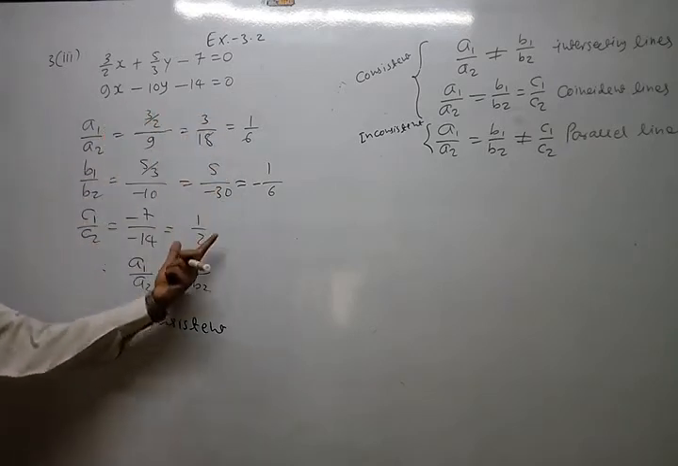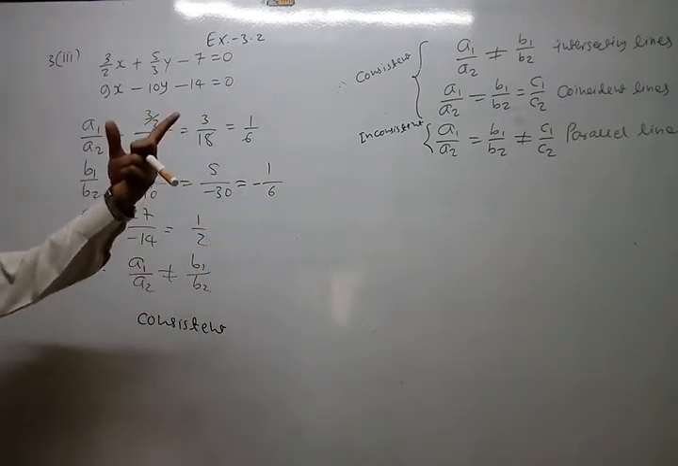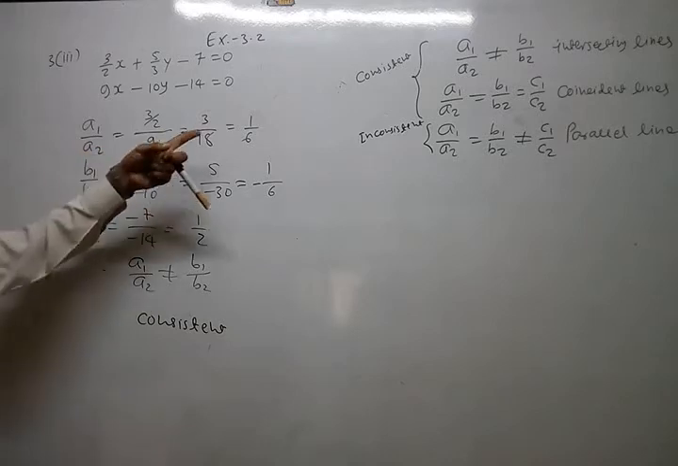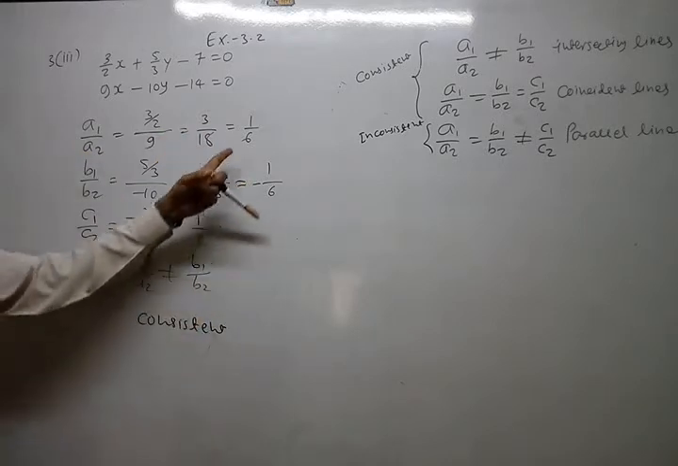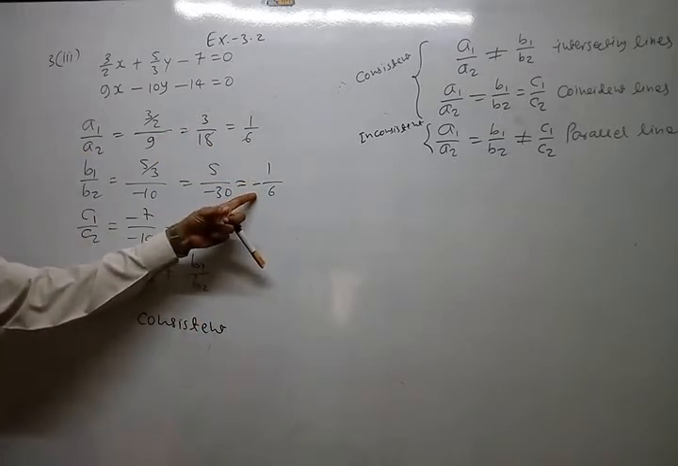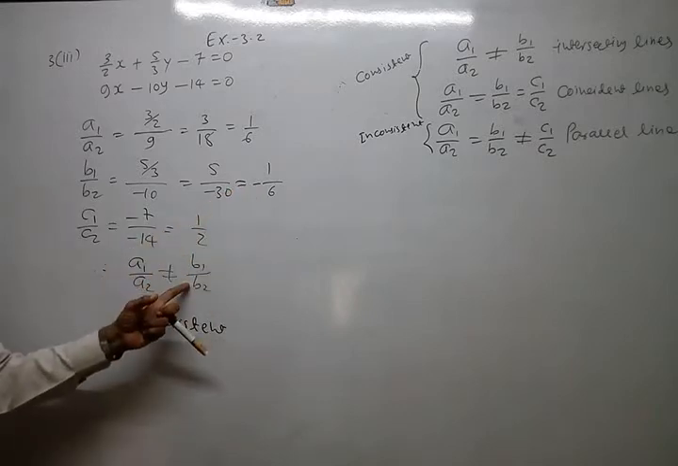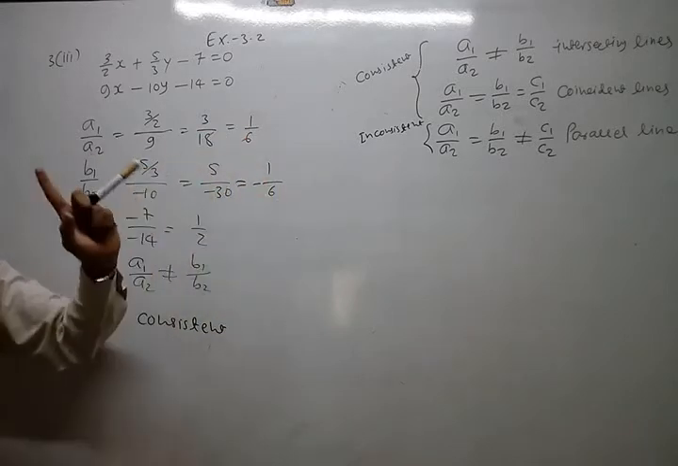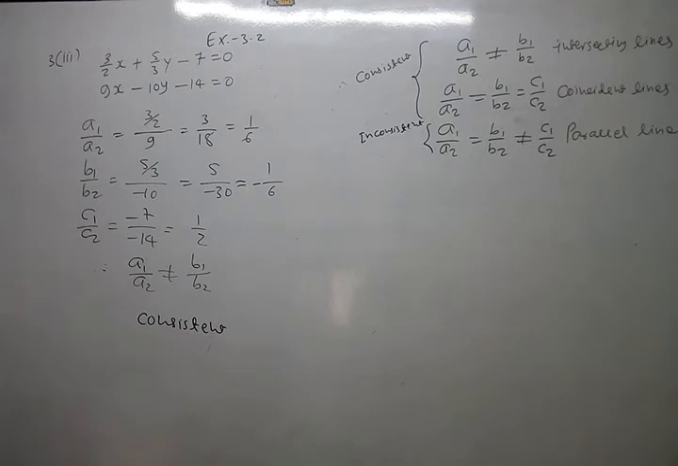Okay, all are found in simplest form. Then we look at which condition is applicable here. The first one, because the first two are unequal. The sign is different. No? The sign is different. That's why they are not equal. Otherwise, do not look at the value only. The sign must be considered. Okay, so consistent.